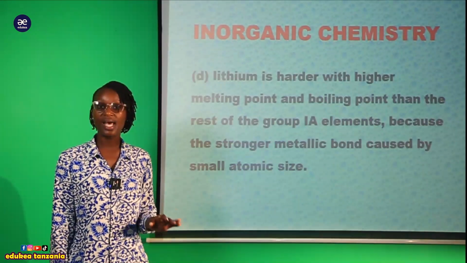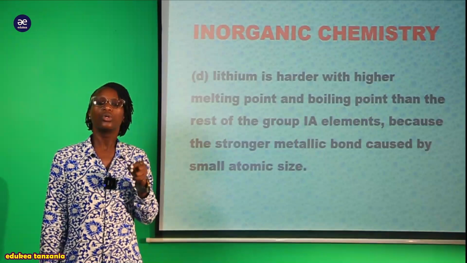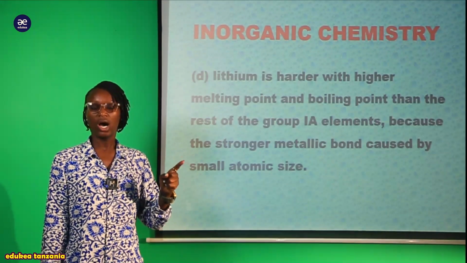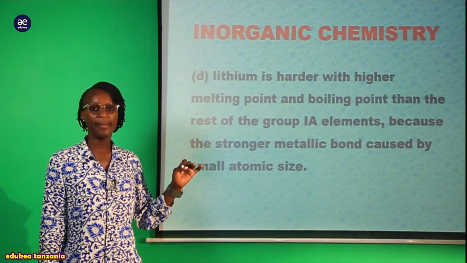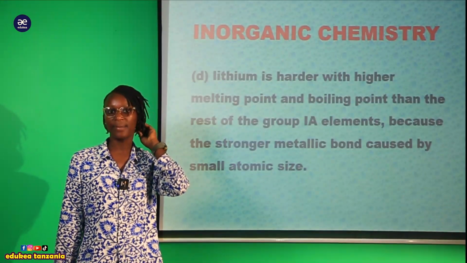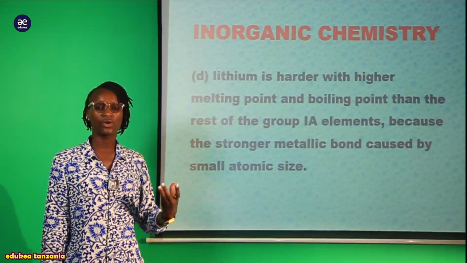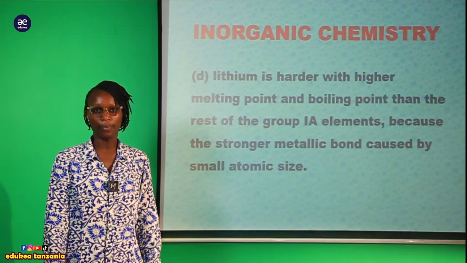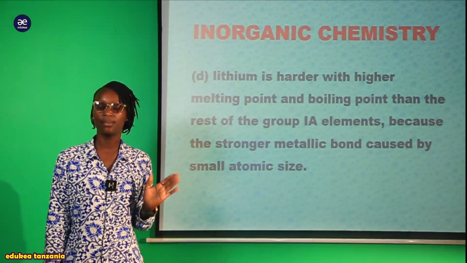Okay my student, those are the aspects. Kumbuka tulikuwa tunaangalia anomalous behaviors of this lithium. Tukadiscuss point 1, point 2 ambayo tulikuwa na A, B, tukawa na C. Sasa kwenye C tukakutana hizo aspects ambazo zinaonyesha the different chemical reactions zinazo happen between lithium and those another element of that group. Sasa hapa we have to look another anomalous behavior.